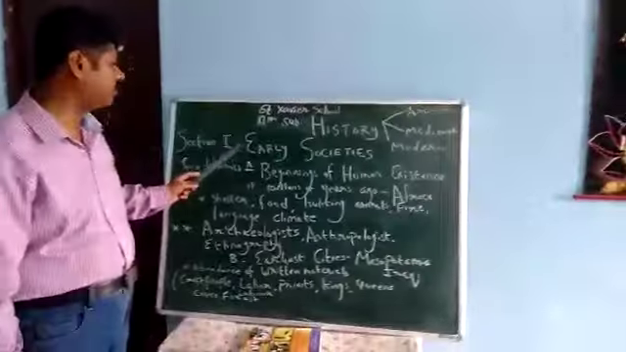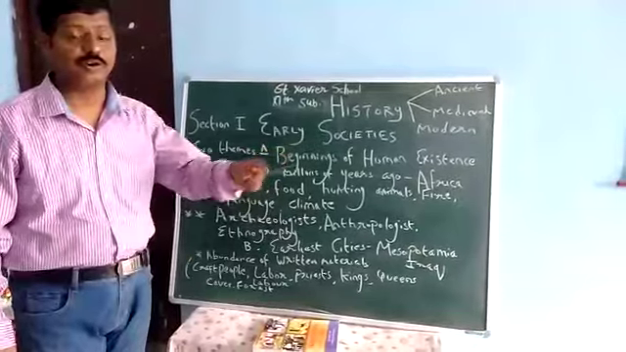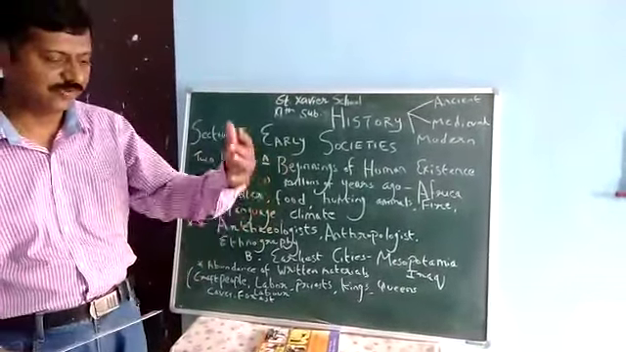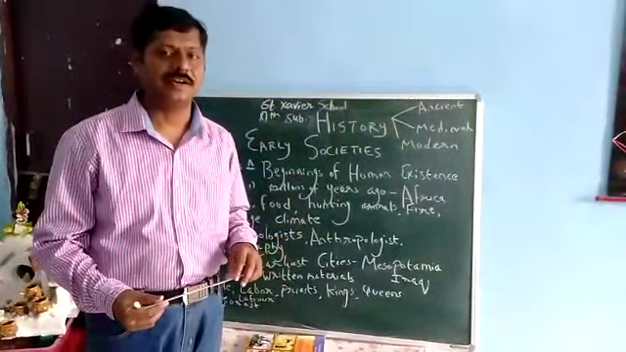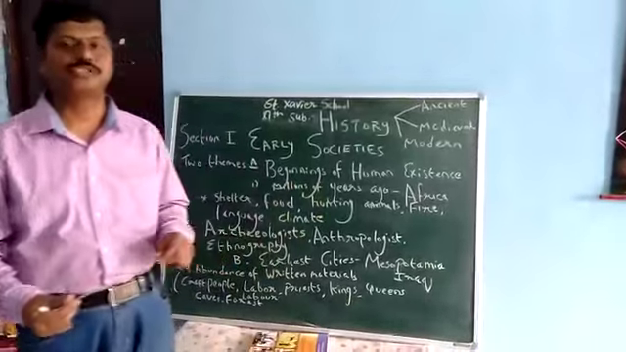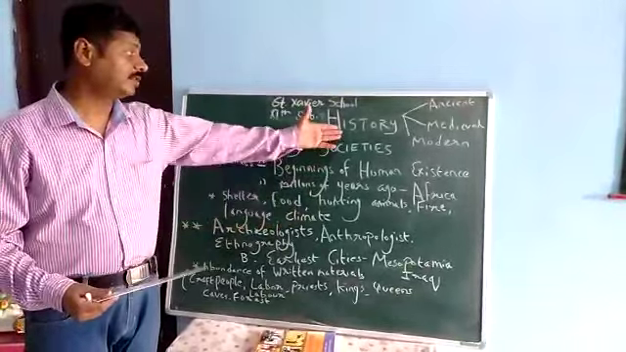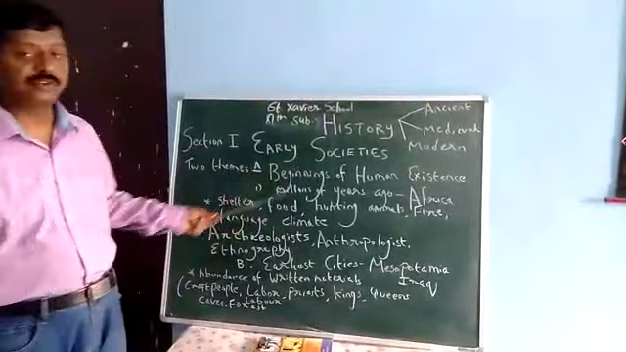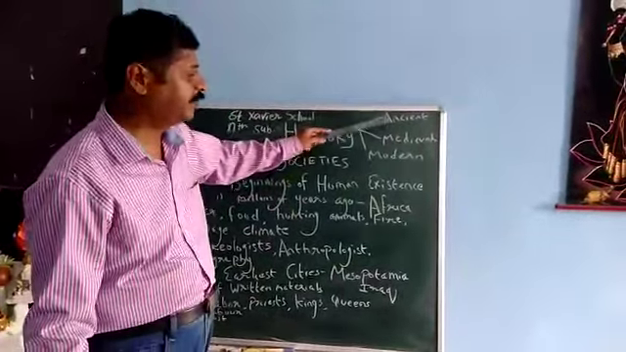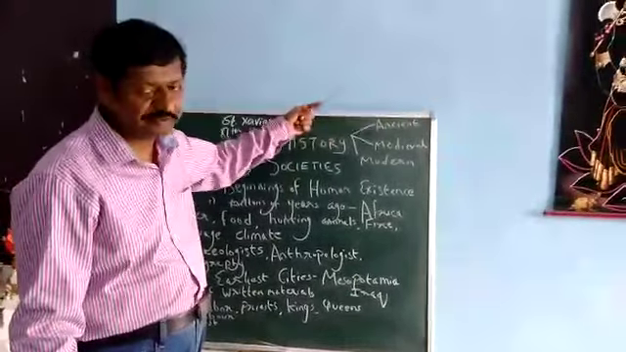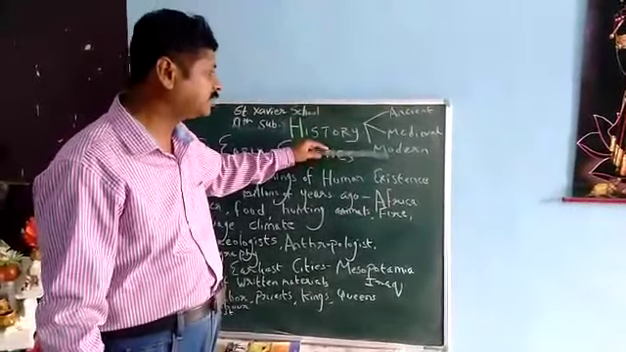Now, in section number 1, Early Societies. First of all, you should not be scared of history. History is a very interesting subject. Whatever has passed, any written documents or written information, nowadays we have so many latest things available, but in the earlier days these things were not available. History is divided into three parts: ancient, very old; medieval, which was in the middle; and modern.